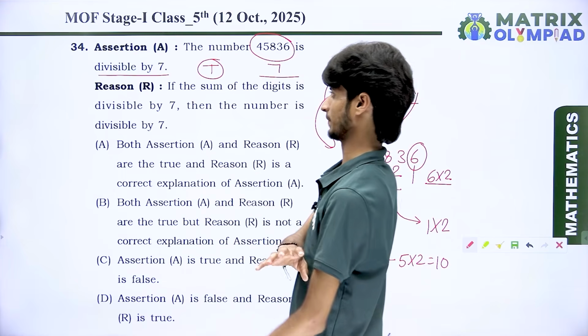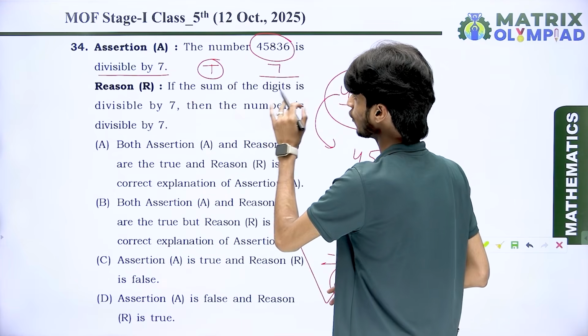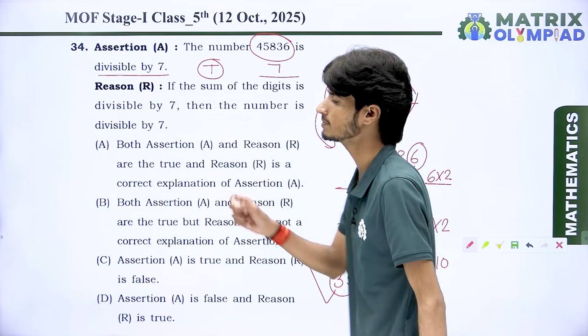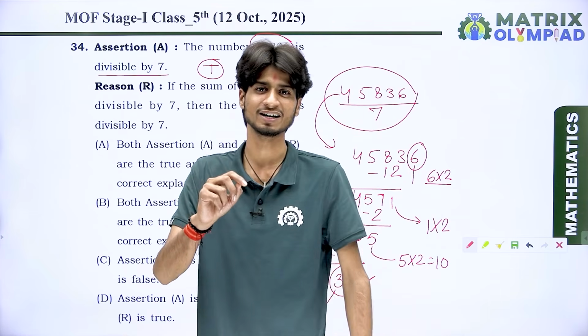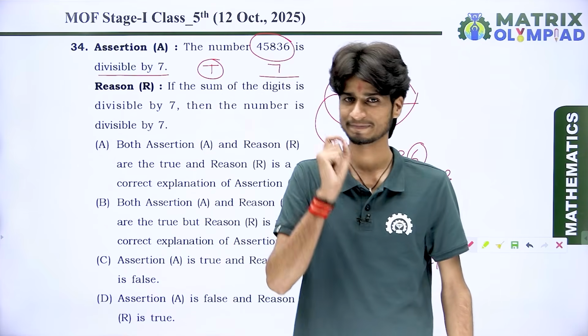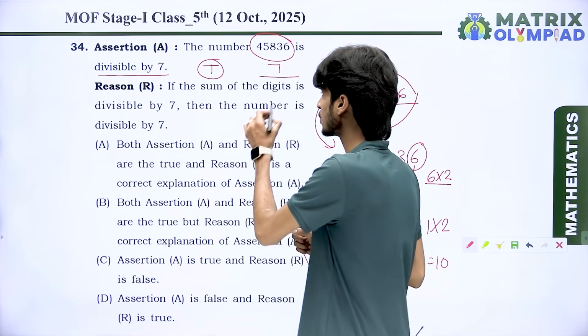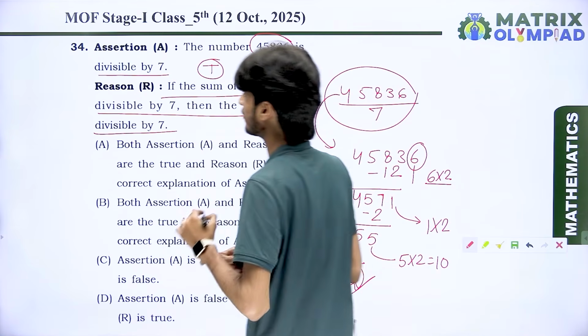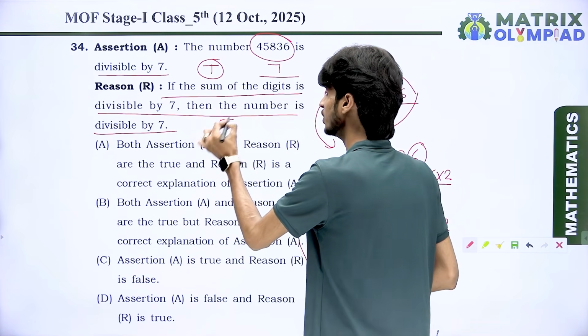Look at the reason. If the sum of the digits is divisible by 7, then the number is divisible by 7. No, everyone, this is the rule for 3. This is not followed in the divisibility of 7. That means the reason is false.